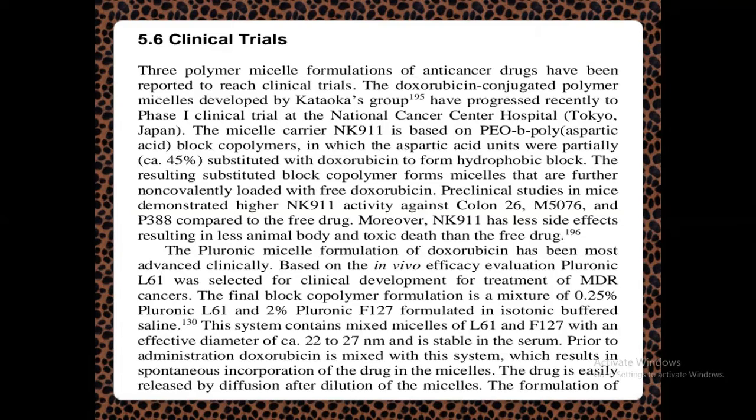Preclinical studies, that is studies done in animal systems, are called preclinical. Once the drug has successfully crossed animal study, it has to come for clinical trials. Preclinical studies in mice demonstrated higher NK911 activity against colon 26, M5076 and P388 compared to the free drug.